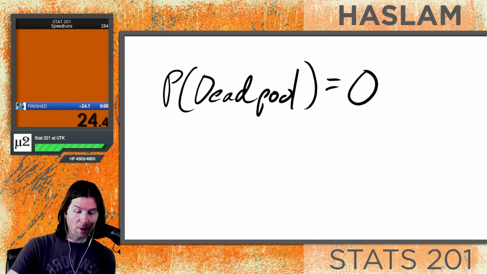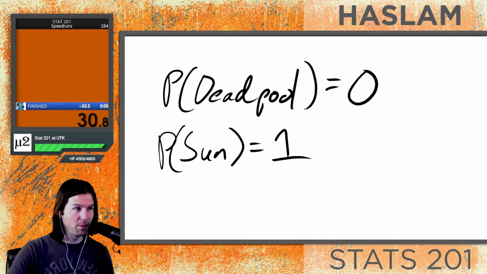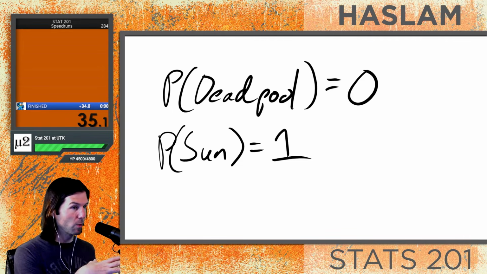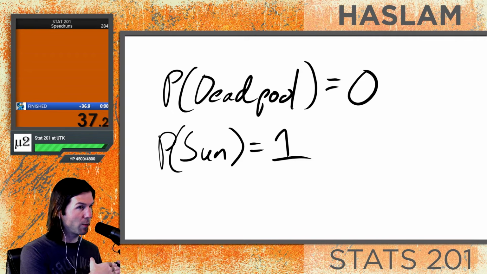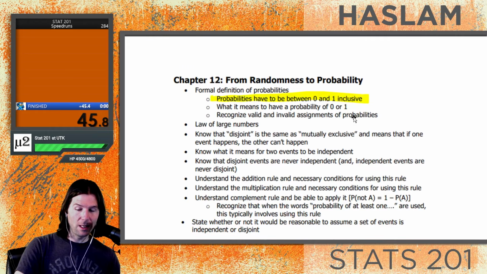0. Now, what about the probability that the sun will come up tomorrow? Because the sun is going to come up tomorrow. At least I would say that has a 100% probability, and that means it will happen. So probabilities are between 0 and 1, inclusive, 0 being the lowest probability, meaning it can never, will never happen, and 1 being the highest probability, meaning it must happen. So that's what we're talking about when we say probabilities are contained between 0 and 1, and that's what it means when a probability is at 0 or 1.